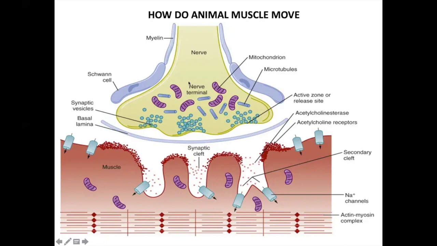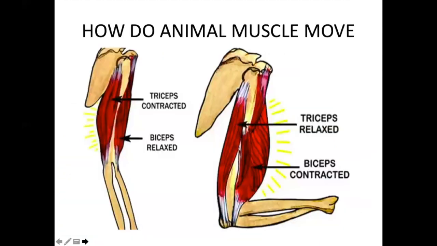So you should know that this is a nerve ending, this is a muscle, and when it sends electrical impulses, what happens over here? The proteins that are found in the muscles change shape, and because of that, the muscles move. Let us understand about the biceps and triceps that are found in our hand.